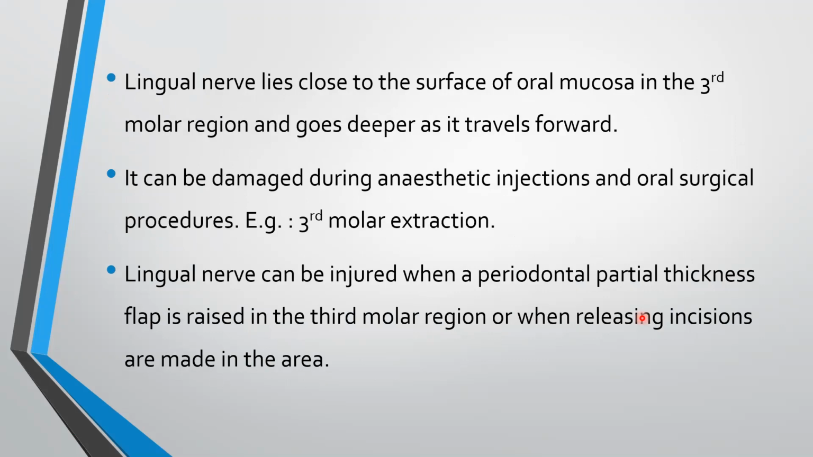The lingual nerve lies close to the surface of oral mucosa in the third molar region and goes deeper as it travels forward. It can be damaged during anesthetic injections and oral surgical procedures, for example, third molar extractions. Lingual nerve can be injured when a periodontal partial thickness flap is raised in the third molar region or when releasing incisions are made in that region.